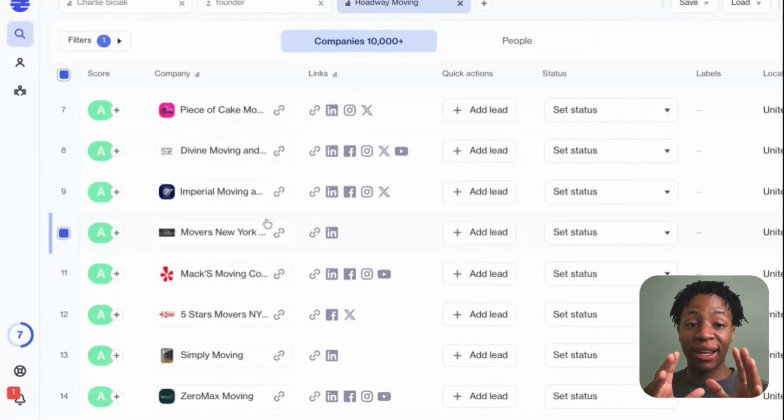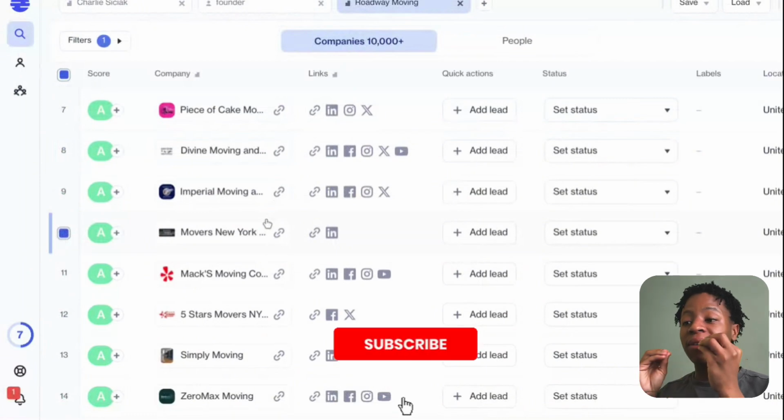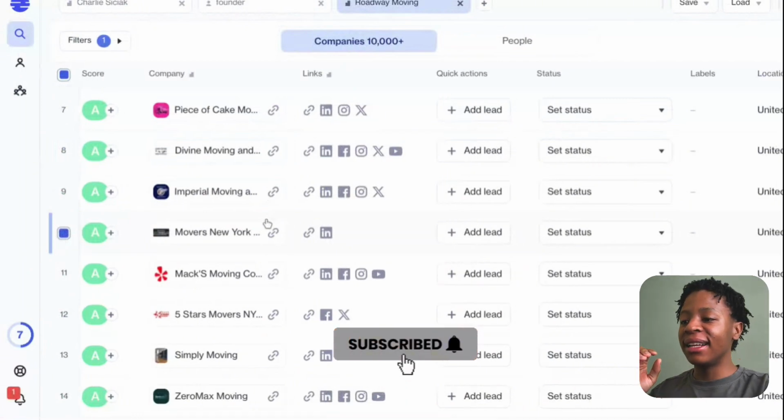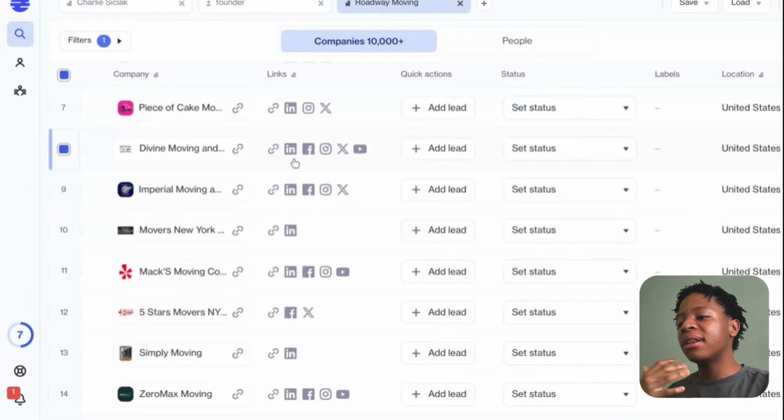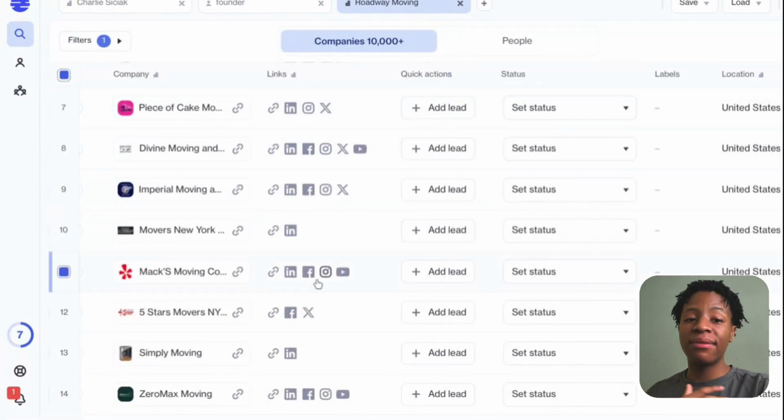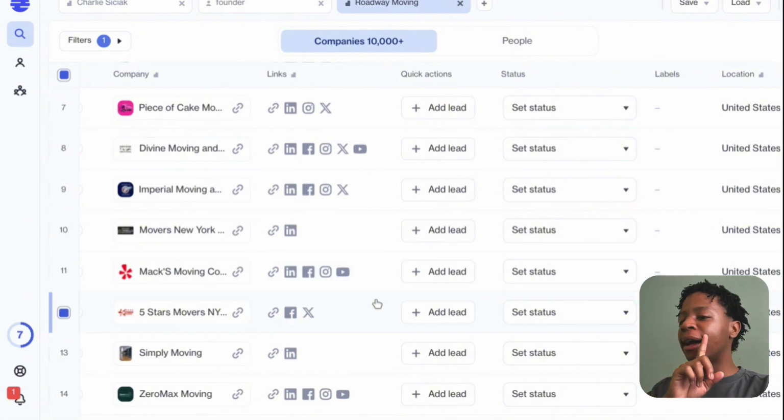That to me is freaking insane. There's literally no other tool that can actually offer you this precise form of leads. It's genuinely insane, right? As you can see over here, you have the different social links of the different companies, not specifically prospects, but this is where the kicker actually comes into place, right?